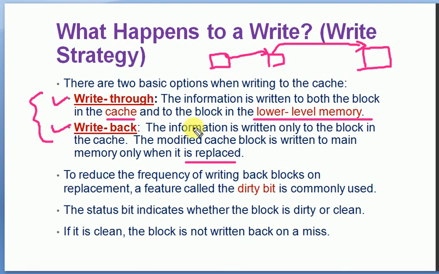Write back will write only into the cache when it completes execution, and later when that block is being replaced, the content will be moved back to the primary memory. In order to reduce the frequency of writing back blocks on replacement, we use a feature called the dirty bit. Every time replacement happens, the block is to be written back.